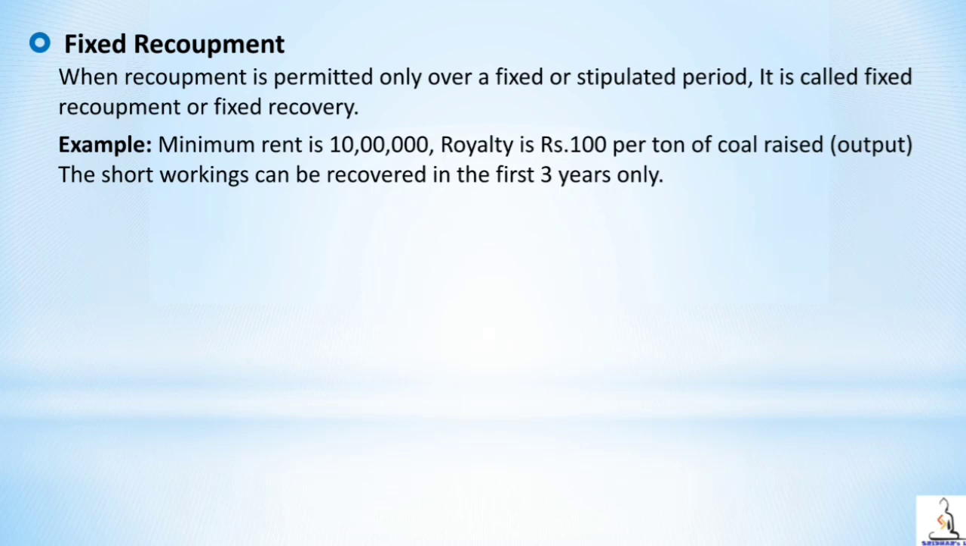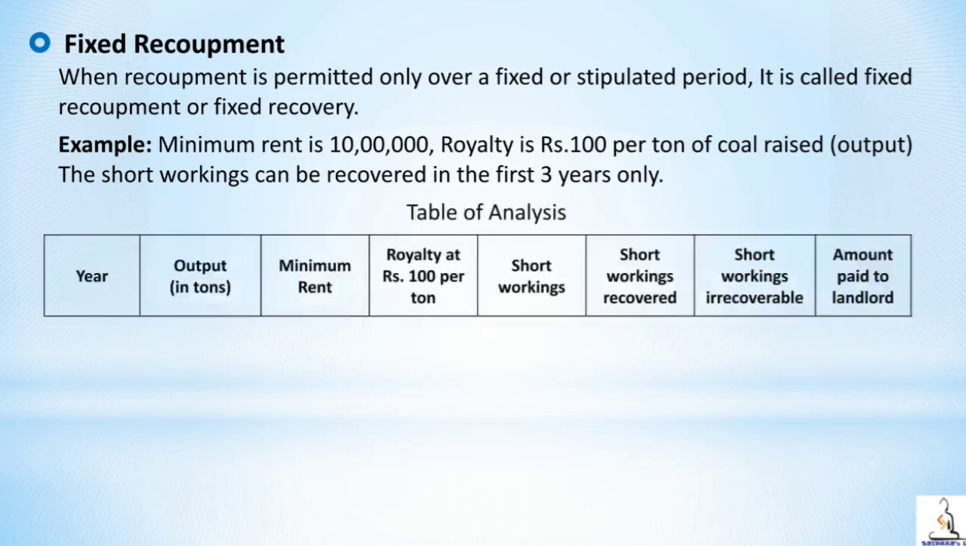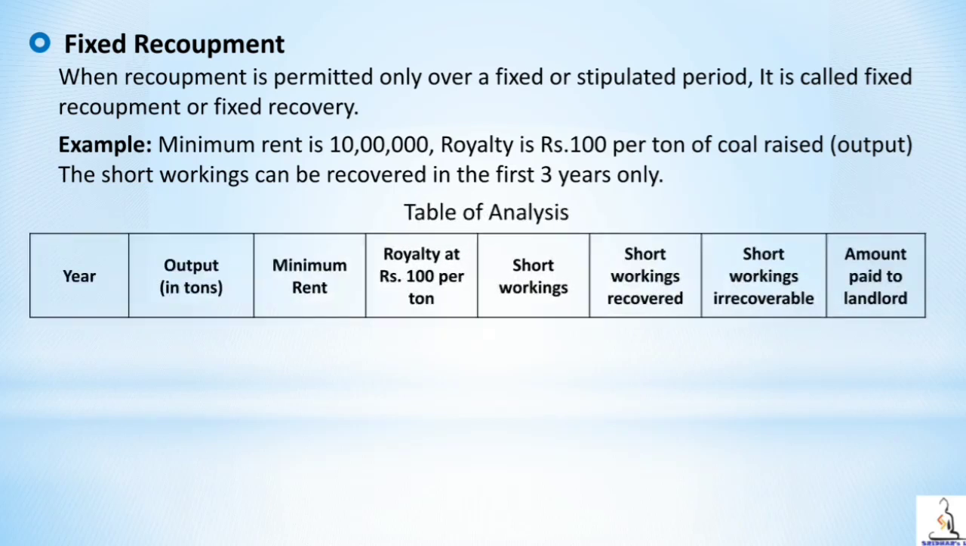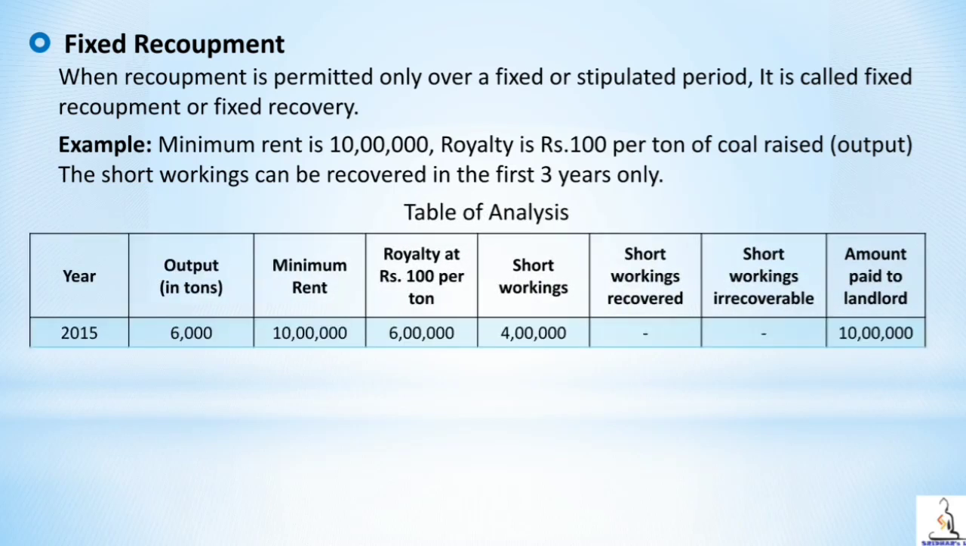If in the agreement it is specified that minimum rent is 10 lakh, royalty is rupees 100 per ton of coal raised, that is on output, and the short working can be recovered in the first 3 years only. This line is very important. If in the agreement it is specified that the short working can be recovered in the first 3 years only, then let's see how it works. Let's take an example with regard to a table of analysis.